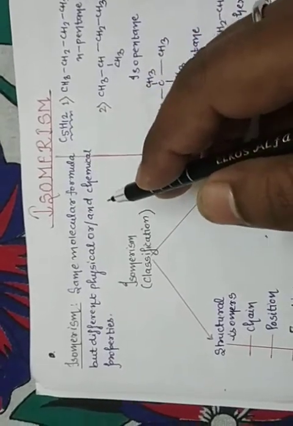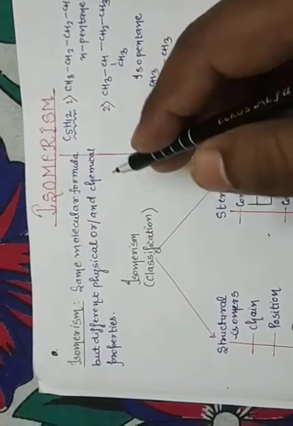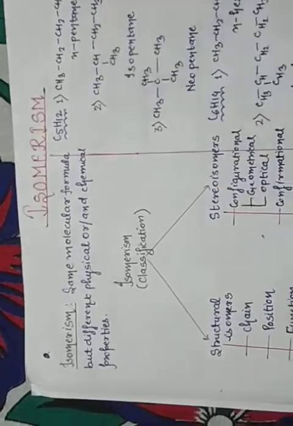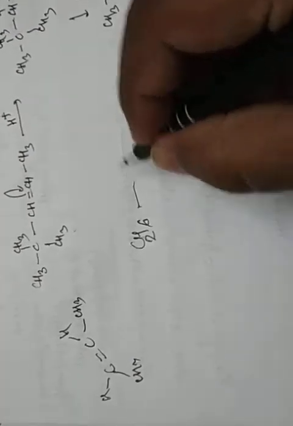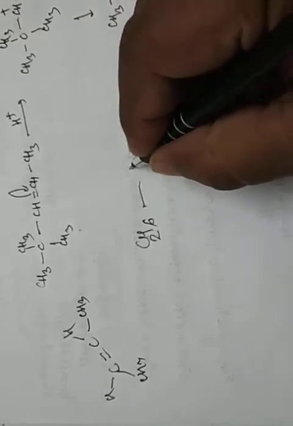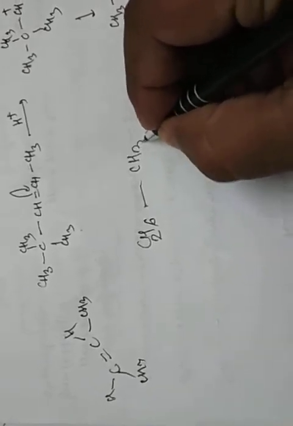Now structural formula. C2H6 is a molecular formula and CH3 single bond CH3 is a structural formula. C2H6 is known as ethane. Now this is a molecular formula, and what is the structural formula? CH3 single bond CH3.